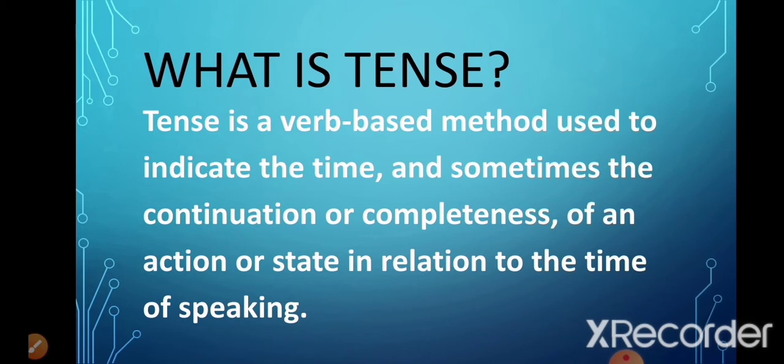Now what is a tense? A tense is a method in which, by looking at the verb or the action word, we get to know at what time the action took place. For example, whether it took place in the past or in present, or will it take place in future. Also, we get to know if the action has been completed or is it still continuing.